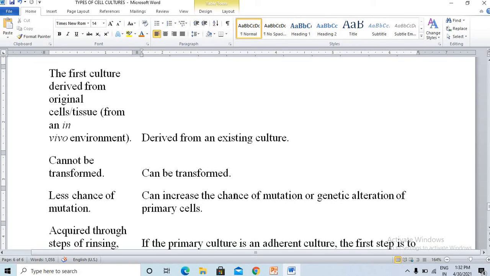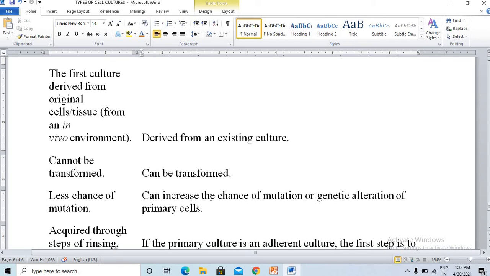The primary culture is derived from original cells or tissues, but the secondary cell culture is derived from an existing culture, that is, from the primary culture. Also, primary culture cannot be transformed, but secondary culture can be transformed. In primary culture there is only a low chance of mutation, but an increased chance of mutation or genetic alteration of primary cells is seen in secondary cells.